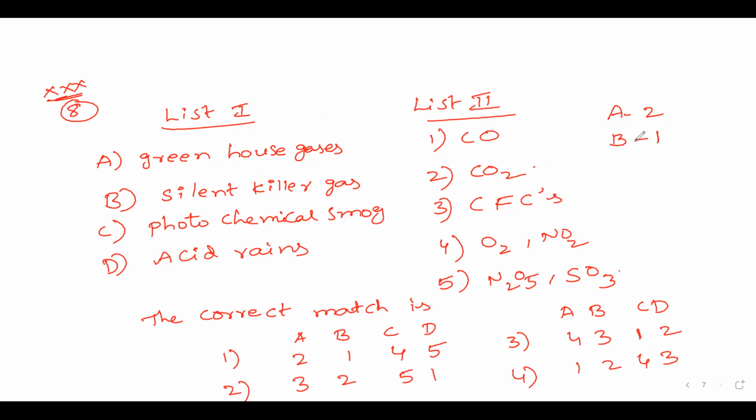So B is 1. Photochemical smog, C is what? It is option 4, that is oxygen gas and nitrogen gas. And acid rains, dinitrogen pentoxide and sulfur trioxide, that is D is 5. So the right answer is option 1. So A, B, C, D.